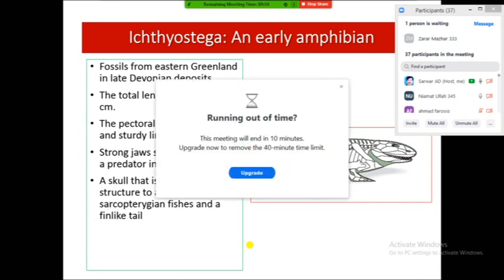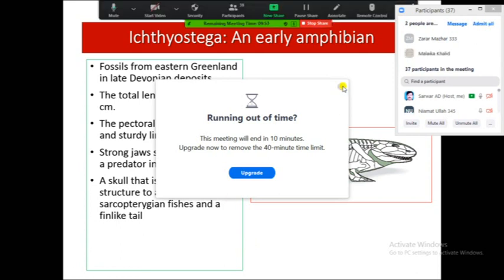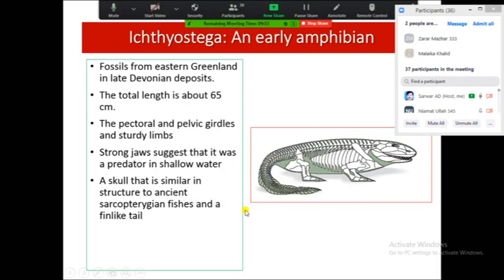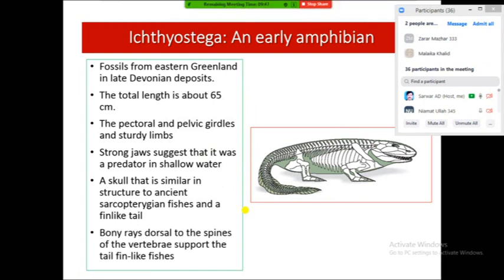So we can say that these are the organisms which contain various types of structures which are generally fish-like. So they may have been the fishes which further diverged to land adaptation. Bony rays raised dorsal to the spine of the vertebrae support the fin-like tail of the fishes. Here, at the end of the tail of these fishes, you can see fin-like structures. So this structure has been very successful for moving in the water.